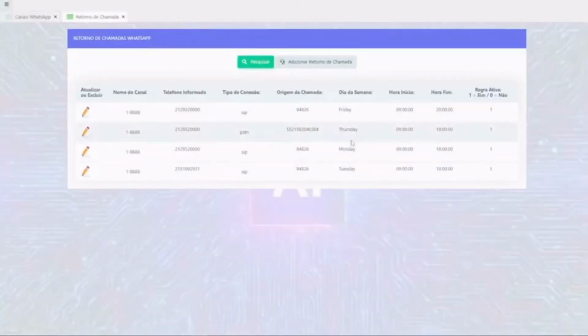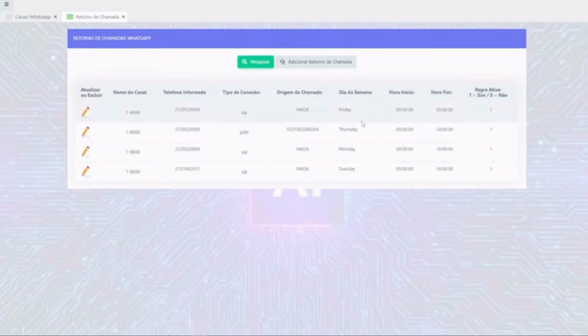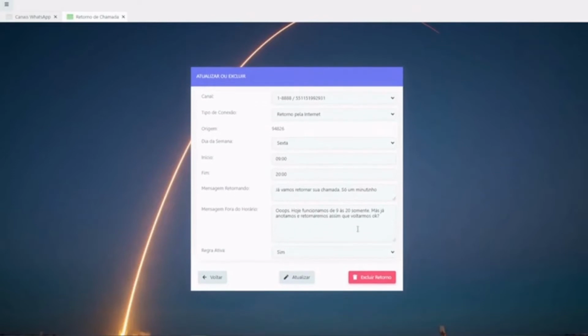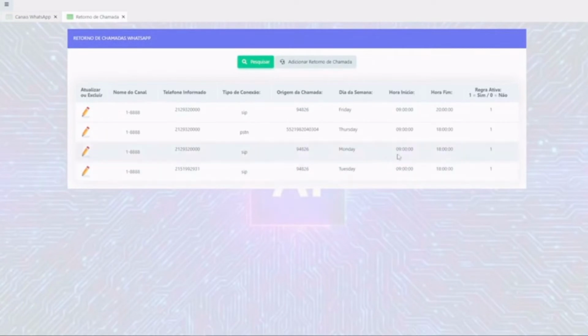Callbacks, using that account for calls, the times the calls will return. If it is within these hours here, for example, Friday from 9 a.m. to 8 p.m., then it returns the call. If it's out of hours, the system automatically sends a message. Today it's open from 9 to 20, but we've noted it down and we'll get back to you as soon as we're back. Otherwise, it generates a call to the customer and delivers it to you or wherever you indicate. Let's show how the system does this automatically.